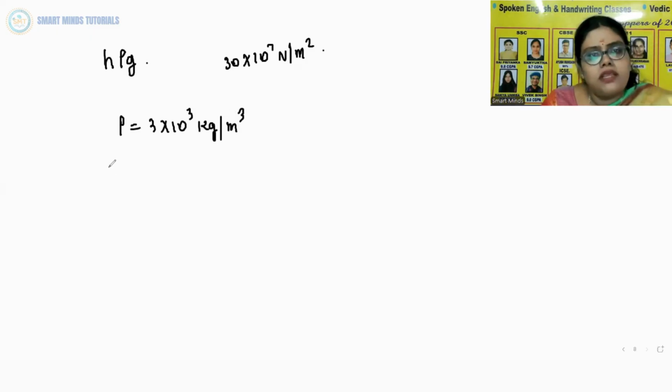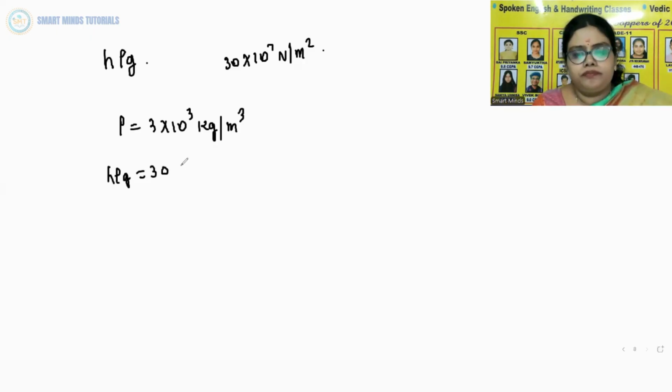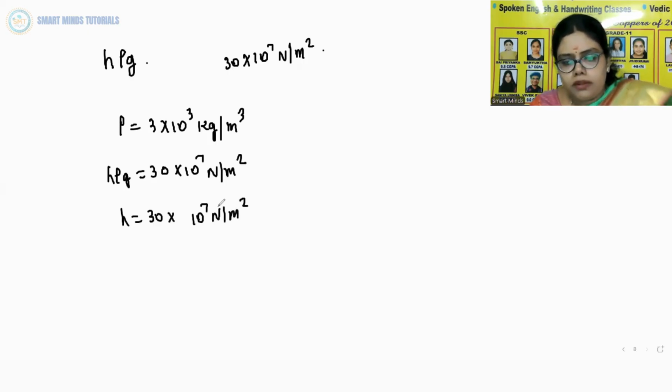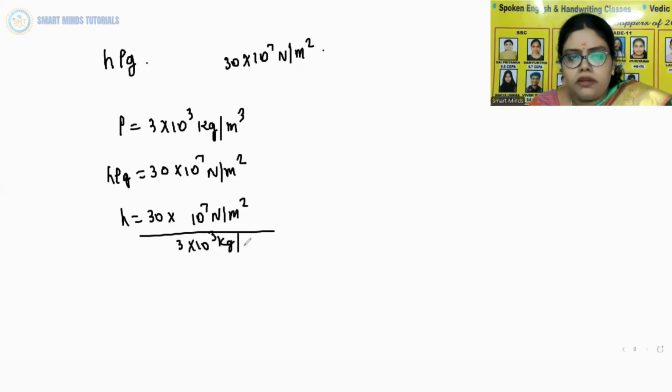So that gives h rho g is equal to 30 into 10 power 7 Newton per meter square. So h is equal to 30 into 10 power 7 Newton per meter square by 3 into 10 cube kg per meter cube into 10 meter per second square. So if you cancel the numbers, you get 10 kilometer, which is more than the height of Mount Everest.